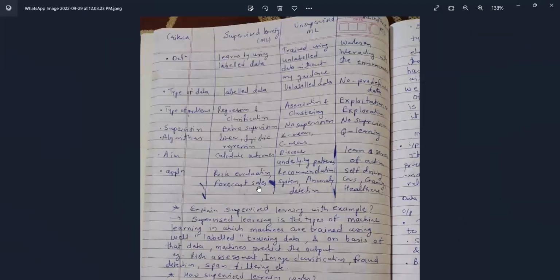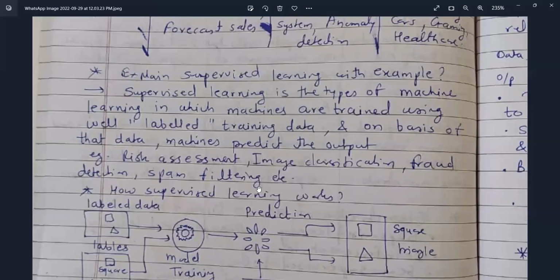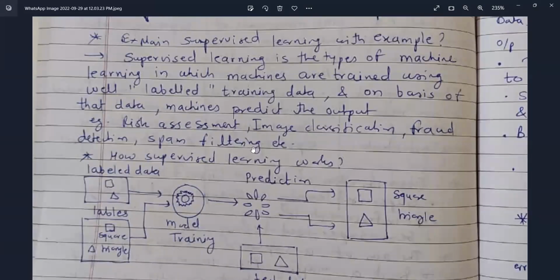Explain supervised learning with an example. Supervised learning is the type of machine learning in which machines are trained using well-labeled training data. On the basis of that data, machines predict the output.